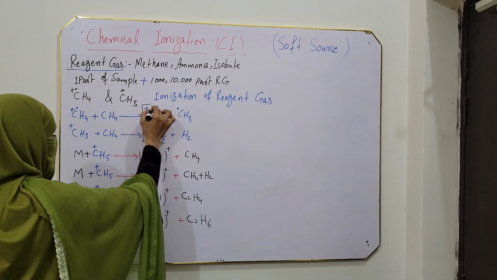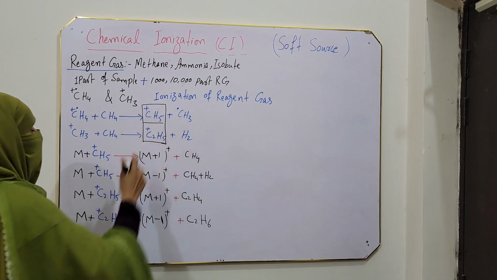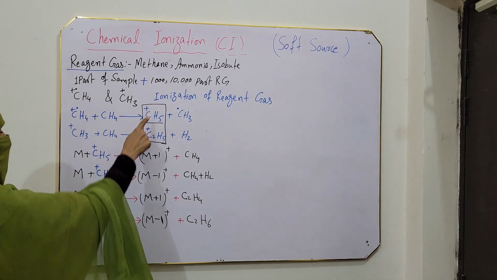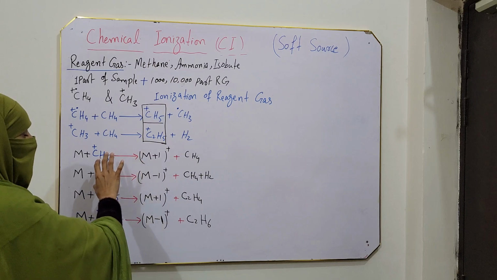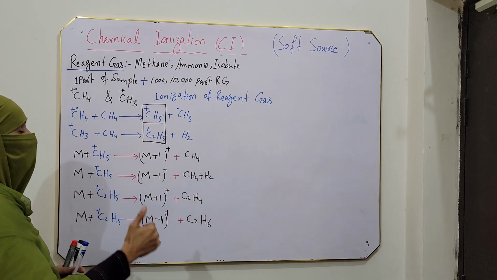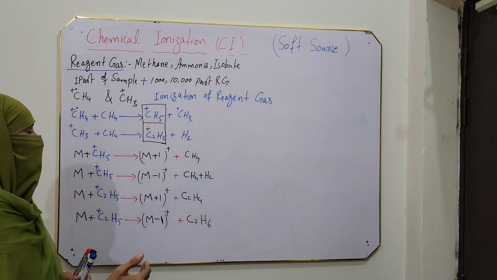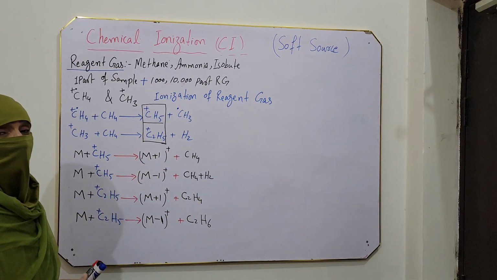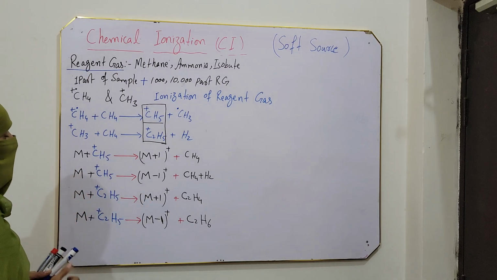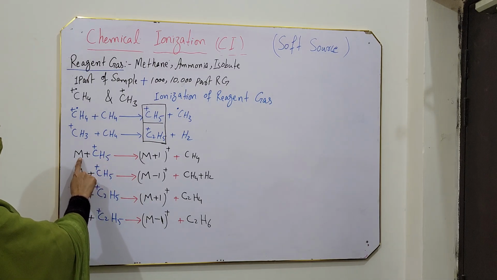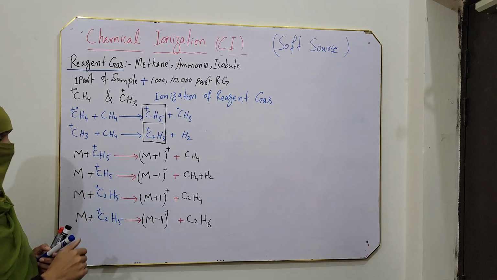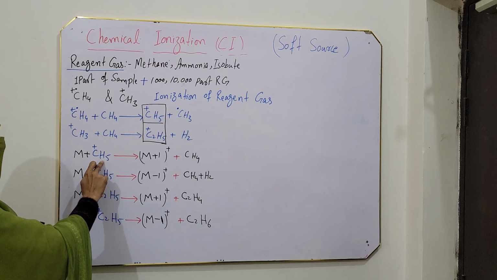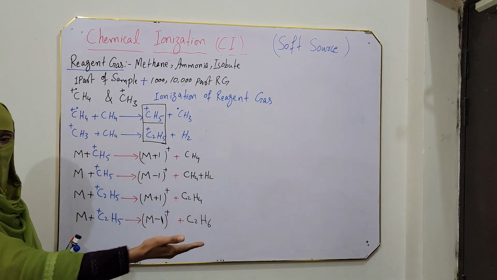Now these two species, C2H5 and CH5, will chemically ionize our sample. They will react chemically with our sample molecule and ionize it through a chemical reaction, without direct interaction of electrons. How? So M is our sample molecule. CH5 combines with M. Now there are two possibilities. Our sample molecule can take one hydrogen, or it can give one hydrogen.